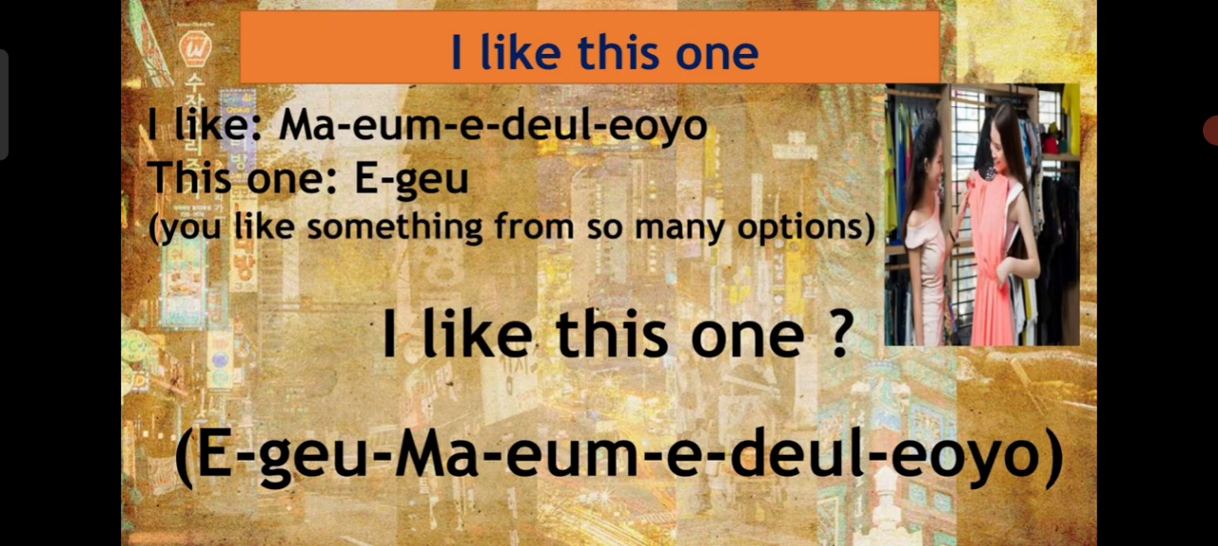And this one is ige. Here this one is ige. For example, I mentioned that you like something from so many options.